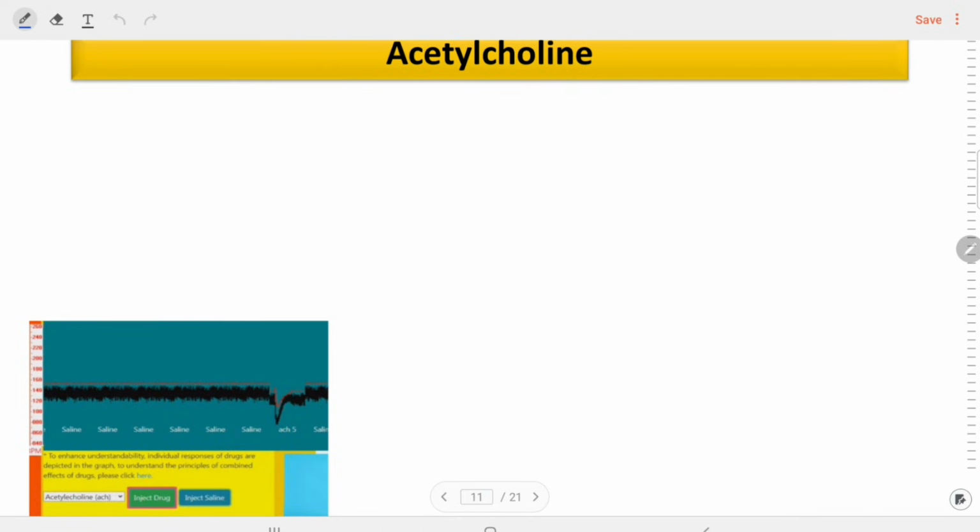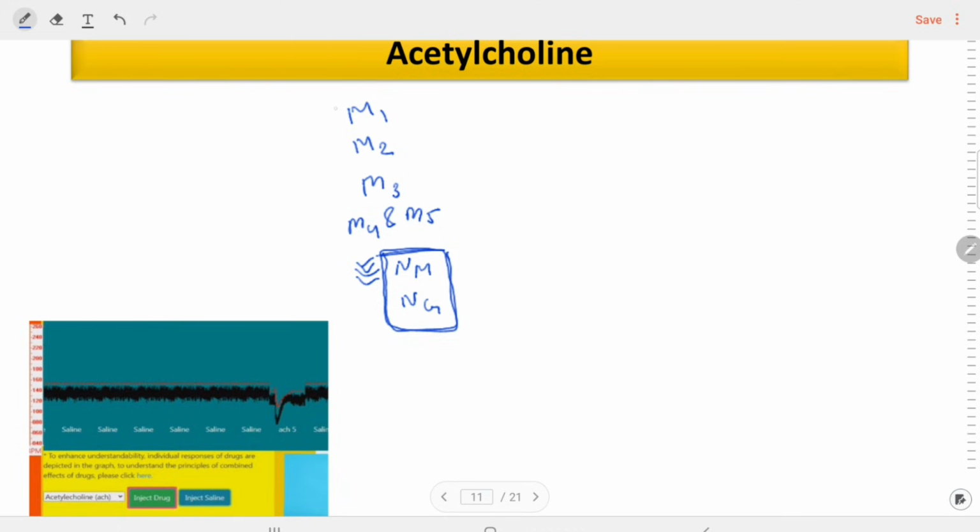Acetylcholine, a very common drug of the parasympathetic system. This drug acts on the muscarinic receptors and the nicotinic receptors. Remember, there are 5 types of muscarinic receptors, M1 to M5, and nicotinic receptors, but the action on the nicotinic receptors, normally in the low dose, is very less.